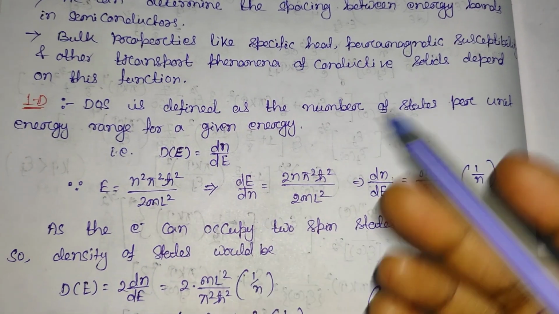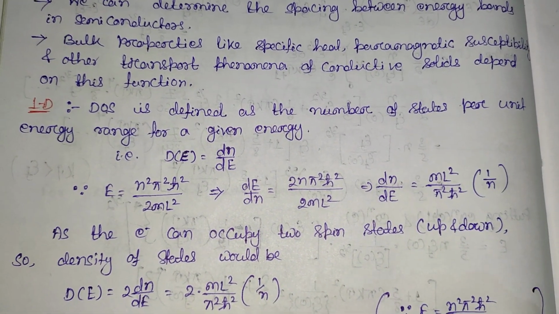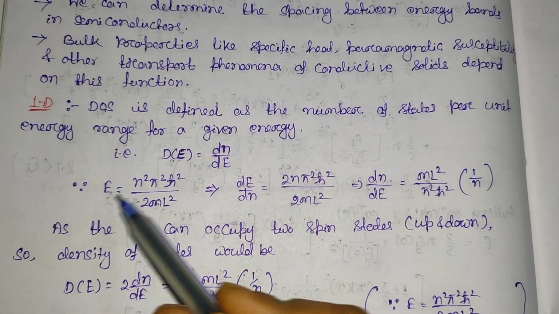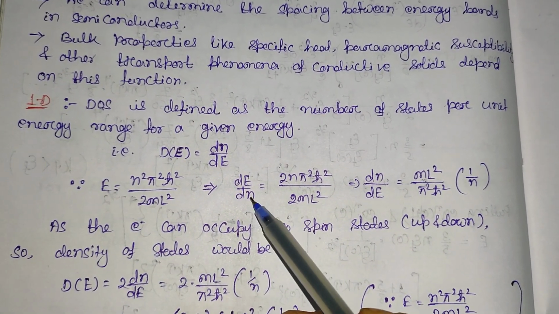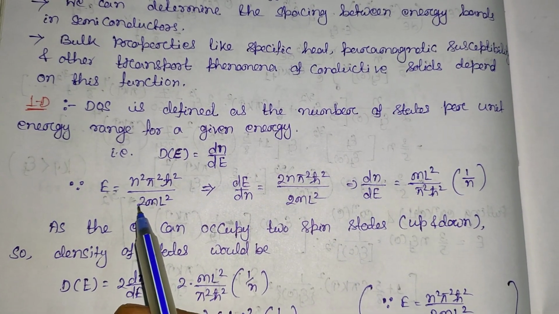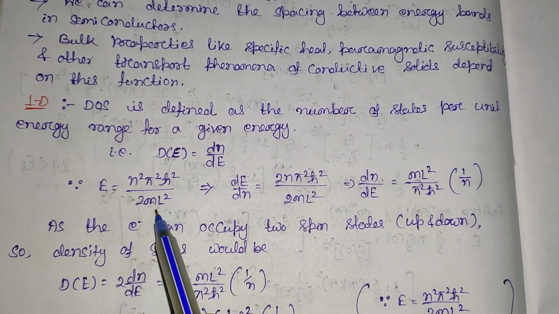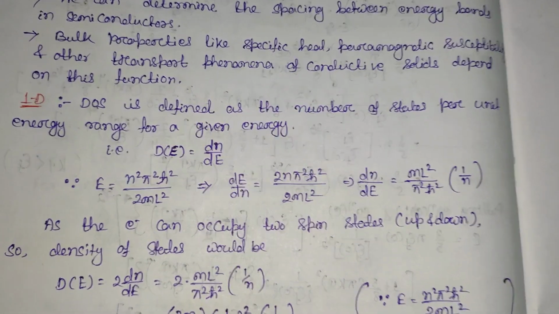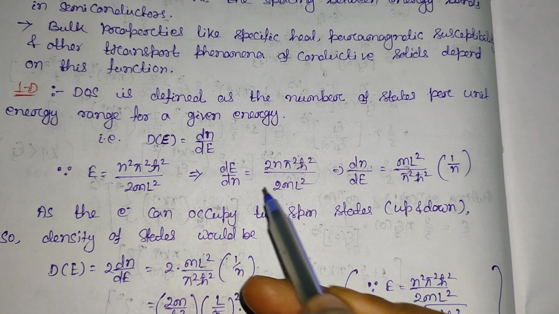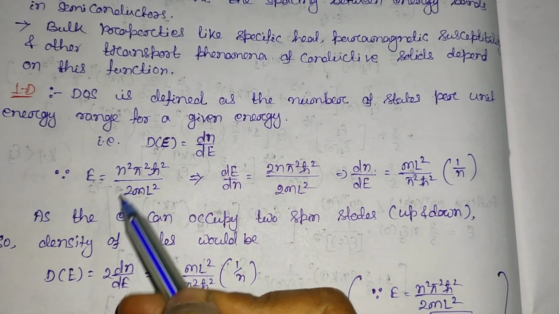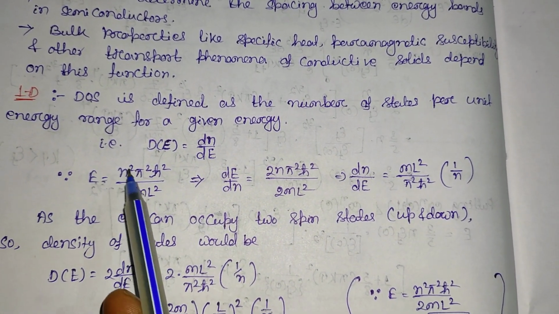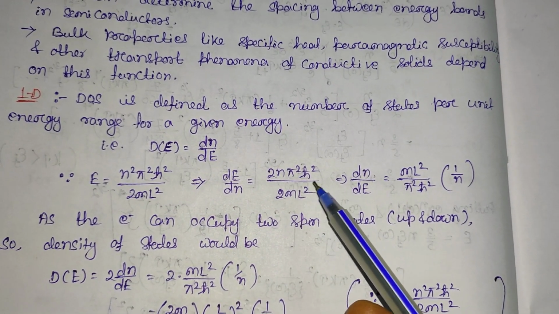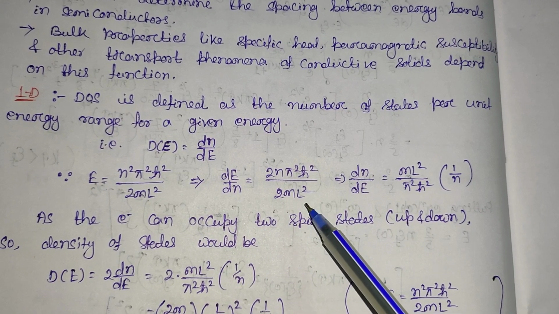Since we are dealing with quantum states, the energy levels are in a discrete form. Now if we differentiate this energy with respect to n, that is dE by dN, all these terms are constant. Here m is the mass of the electron, and L is the one dimensional length. The derivative of n square is 2n, so dE by dN will be 2n pi square h cut square divided by 2 m L square.